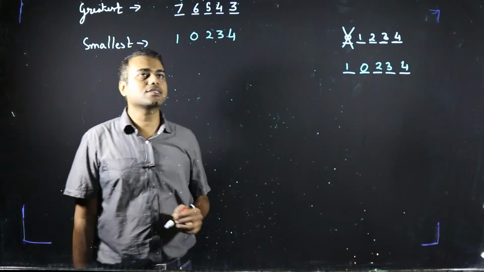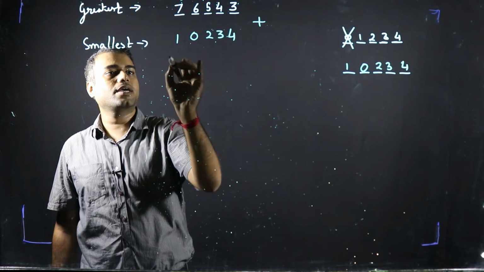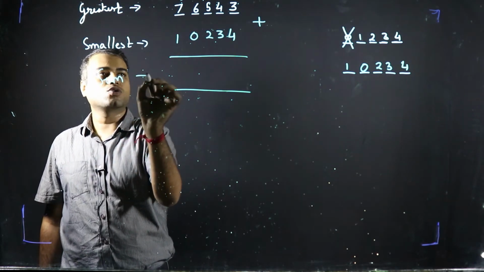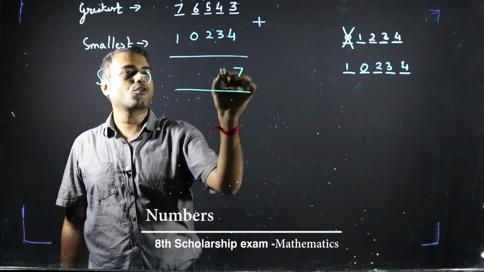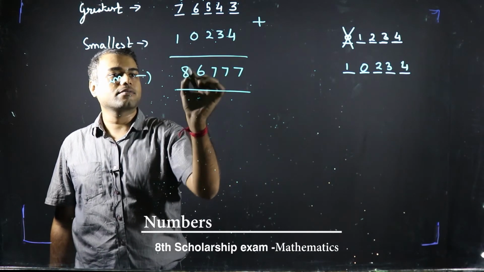Now the question asks us to add both of these numbers and obtain a sum. So what will be the sum of these two numbers? It will be 3 plus 4, 7, 4 plus 3, 7, 5 plus 2, 7, 6 and 8, right?